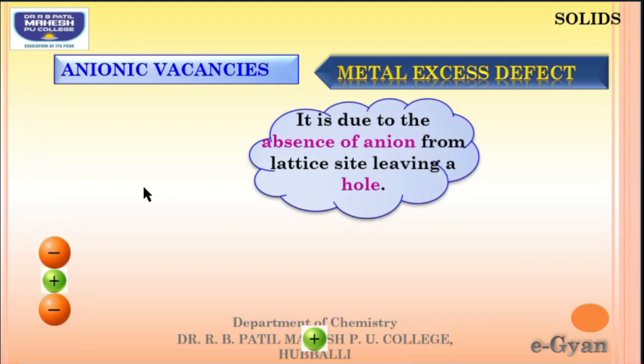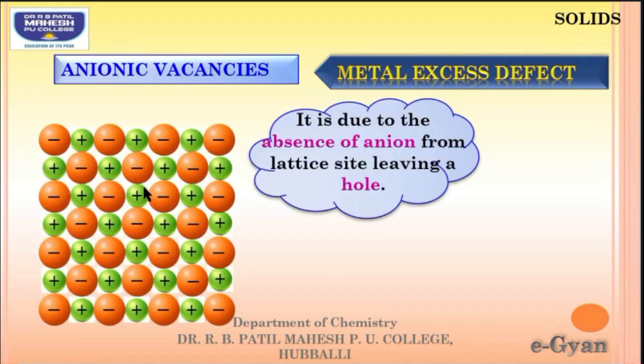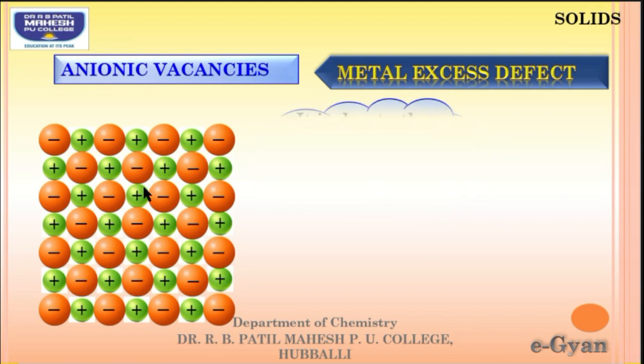So, let me consider one simple crystal lattice, and due to the absence of anions from the lattice site, we have a hole. When one of the anions is missing, I am going to get the hole. So, what happened? The number of cationic or metallic particles has increased as one of the anions is missing.